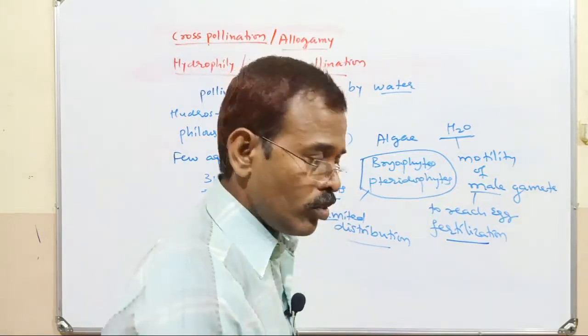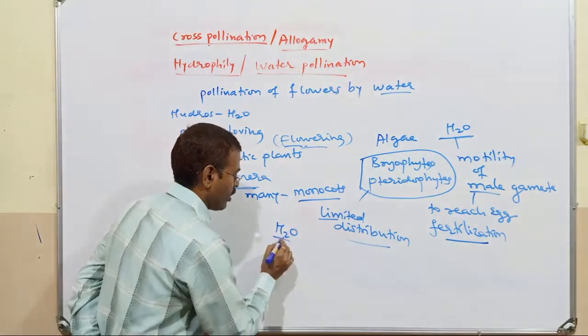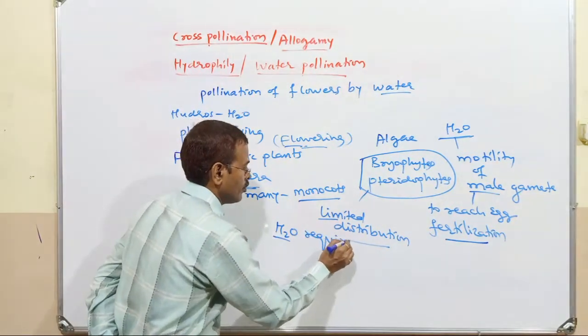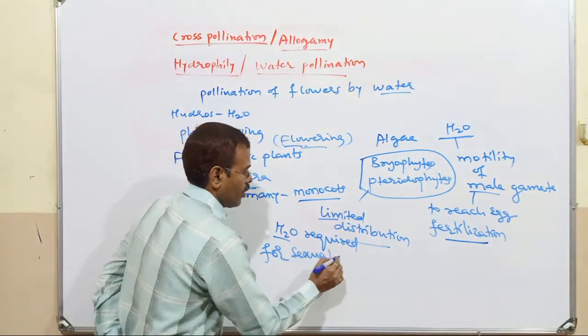That is because external medium, water, is required for sexual reproduction.